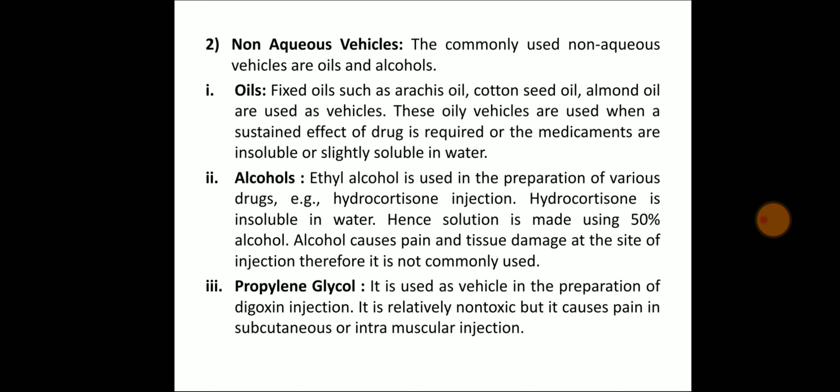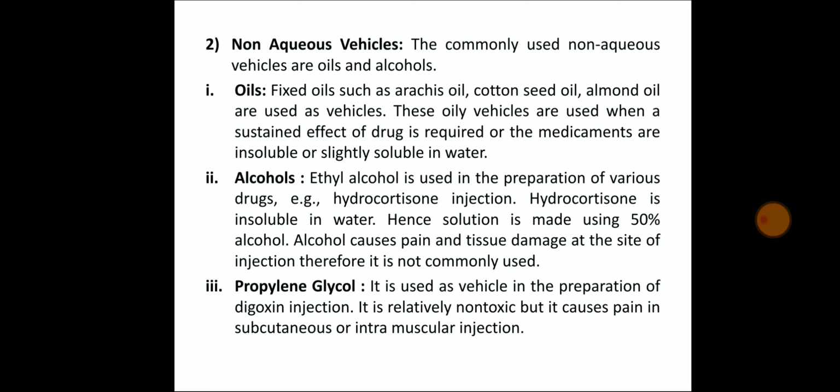Point 2. Non-aqueous vehicles. The commonly used non-aqueous vehicles are oils and alcohols. Oils: fixed oils such as arachis oil, cottonseed oil, and almond oil are used as vehicles.